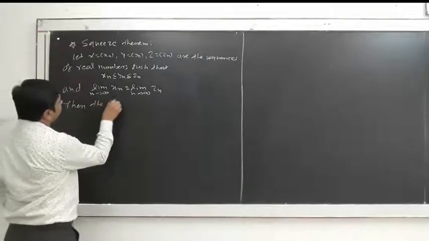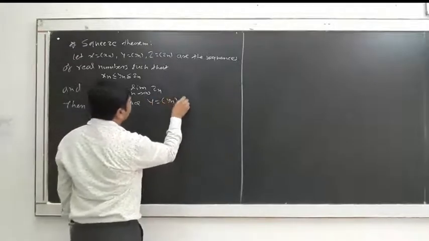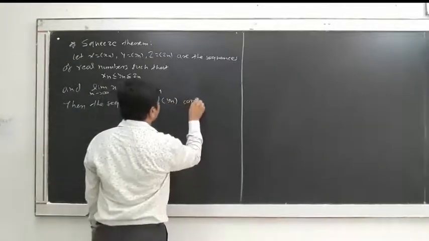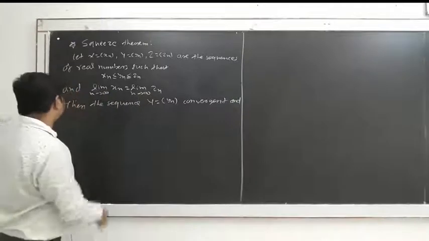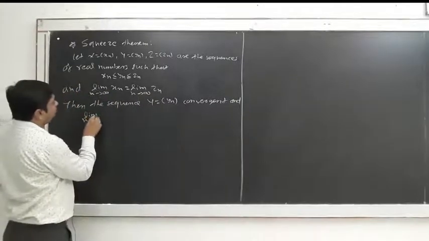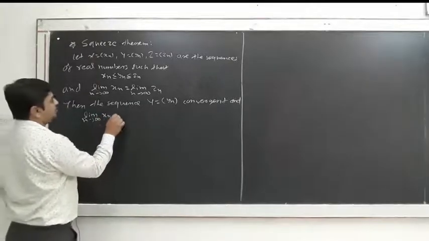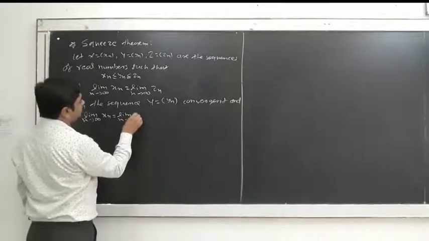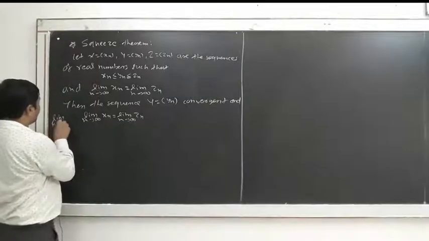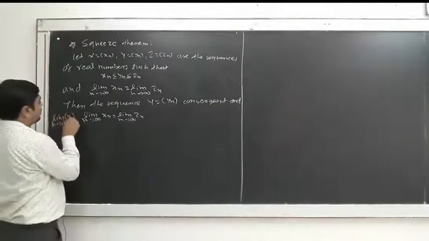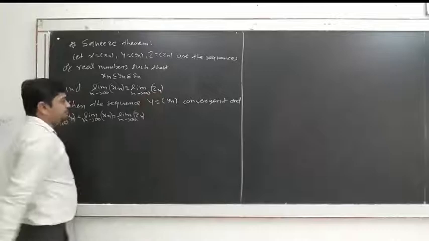Then the sequence y = (yn) is convergent, and limit n tends to infinity xn is equal to limit n tends to infinity zn. Both the limits are nothing but the limit n tends to infinity yn. Okay, this must be like this.